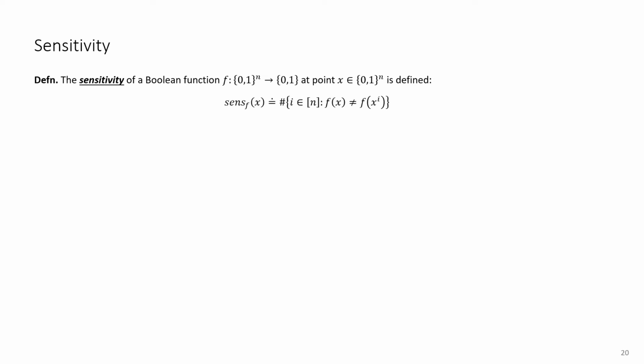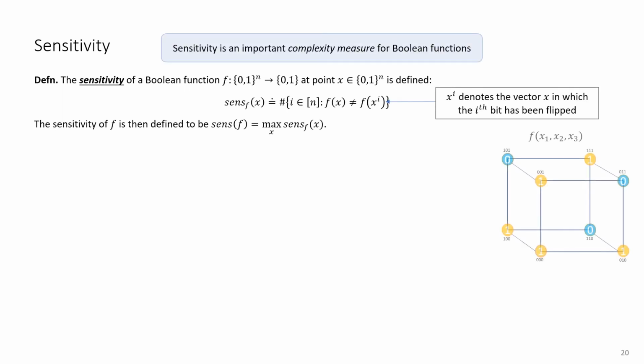To present the results in the second part of this paper, let me briefly recall the notion of sensitivity. So given a Boolean function f over n input bits, we say that its sensitivity at point x is the number of indices such that if we flip the bit at that index, the value of f changes. So if you think of f as a two-coloring of the n-dimensional hypercube, its sensitivity at x is simply the number of bichromatic edges incident to x. The sensitivity of the function is then defined to be the maximum over all x's.